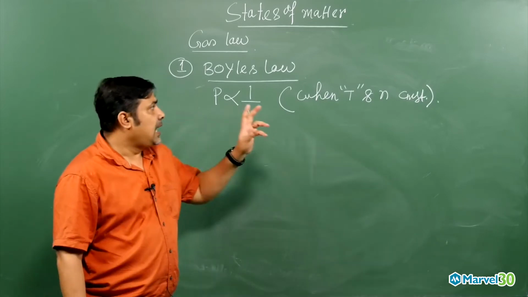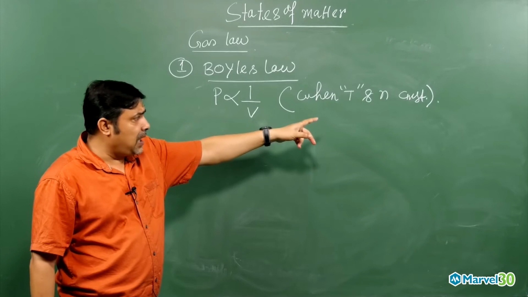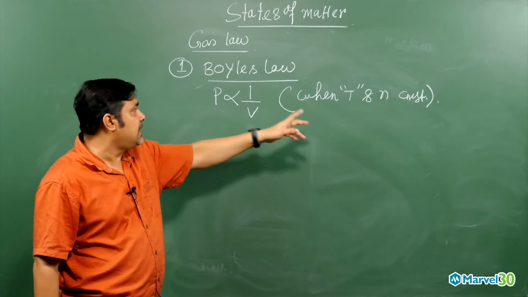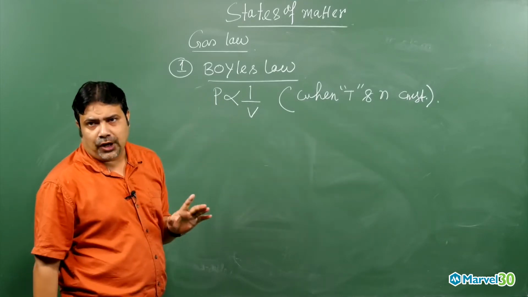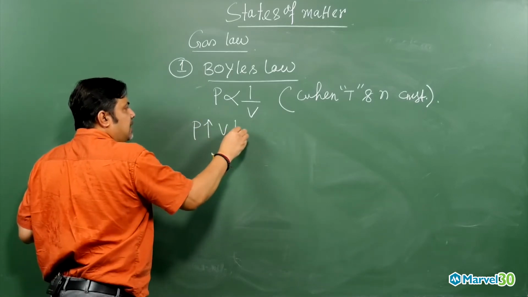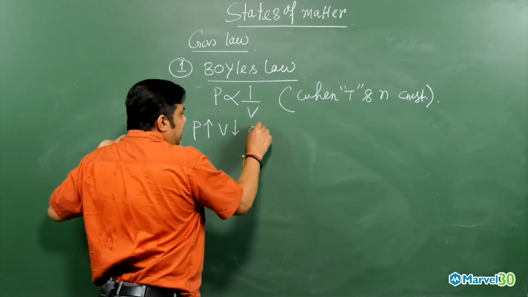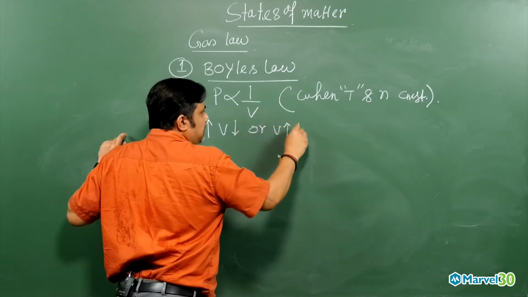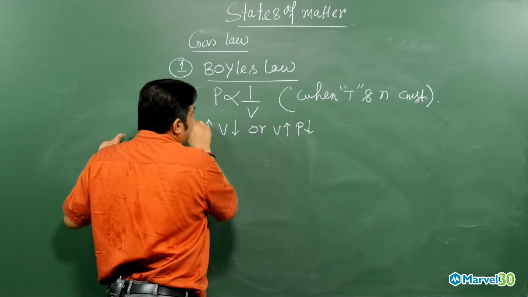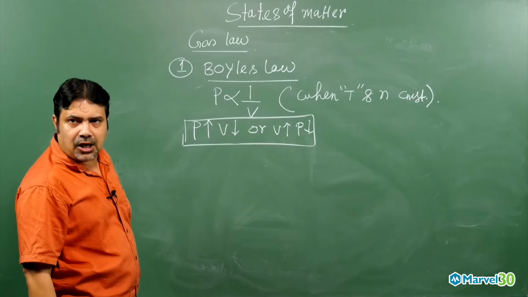That means at a constant temperature and a fixed amount of gas, pressure is inversely proportional to volume. So if pressure increases, volume decreases, or if volume increases, pressure decreases. These are the important things you need to know from Boyle's law. Got the point, my dear?